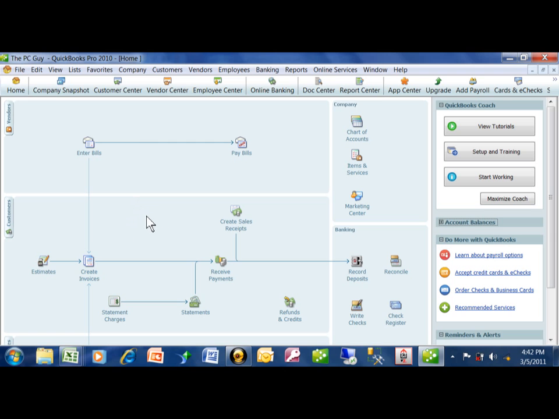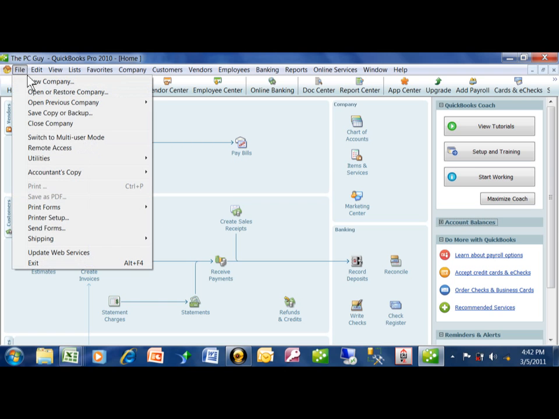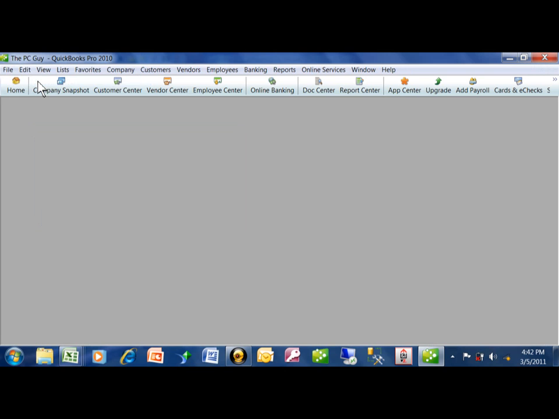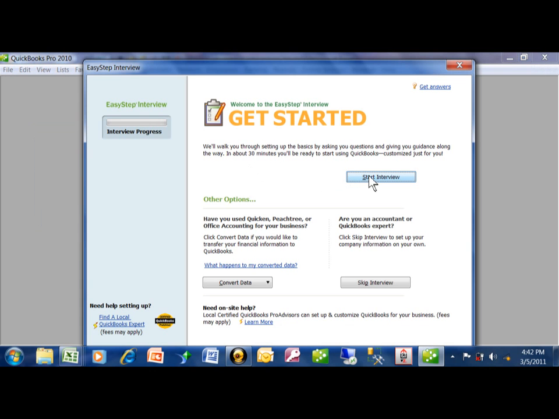So we're going to go through the interview process here. We're going to pick on File, New, and you can see we can start the interview. Now you can also import the data from other accounting software, as you can see. We're going to pick on Start Interview and go through the interview process.